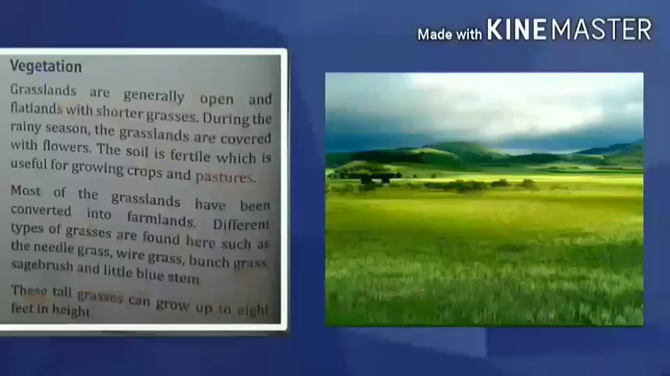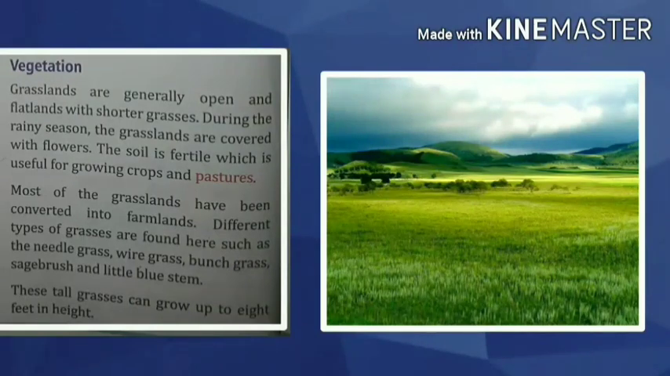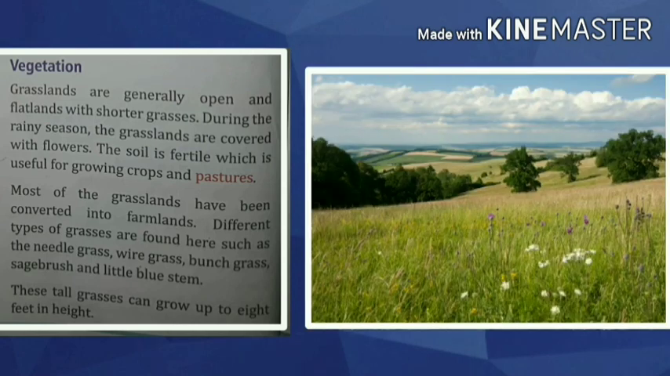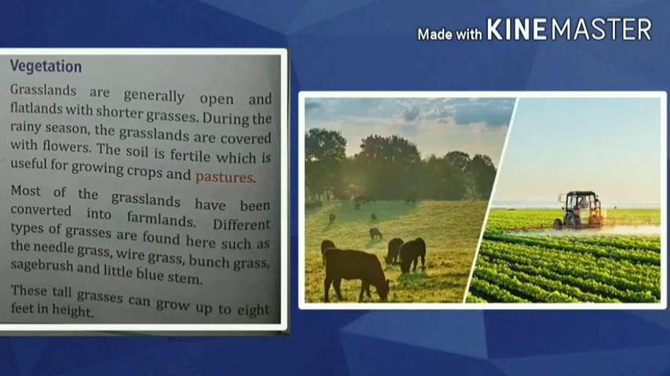Okay, now the next topic is vegetation. So grasslands, as we know, are open and flat lands with shorter grasses. During the rainy season, what happens? The grasslands are covered with flowers. Okay, means lots of flowers bloom, and the soil is fertile, which is useful for growing crops and pastures. So do you know what the word pasture means? It means land covered with grass and other low plants, and it is suitable for grazing animals.